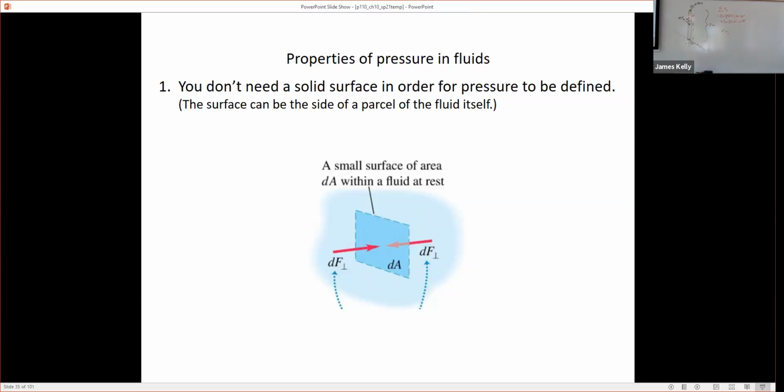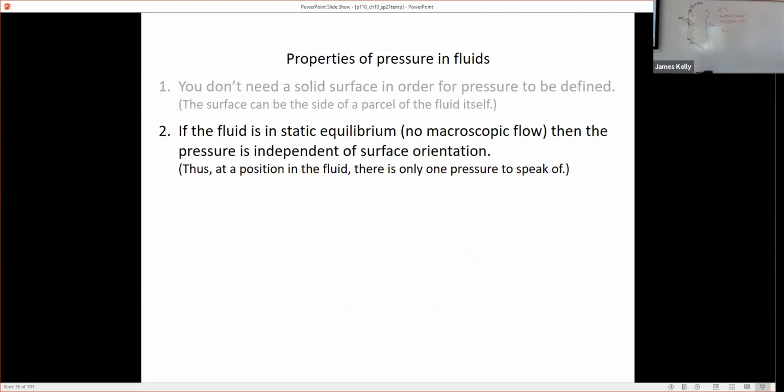And they're exerting forces on each other, and so the left-hand side is exerting a force on the right-hand side, and the right-hand side is exerting a force on the left-hand side. And just by thinking of things that way, there's a well-defined pressure here right in the middle of this water, even though I'm not near the edge of the container that's holding it. Okay, so pressure is something that's defined everywhere in the fluid. It's a little bit more confusing when you're not talking about the surface, but.